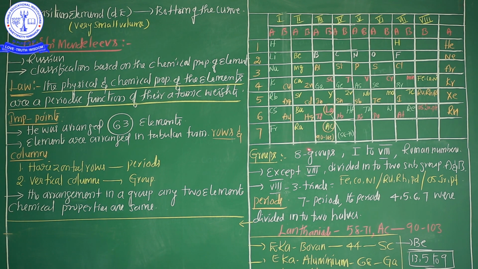And see here, the first half of the elements are placed in the upper left corner, and the second half of the elements are placed in the lower right corner.